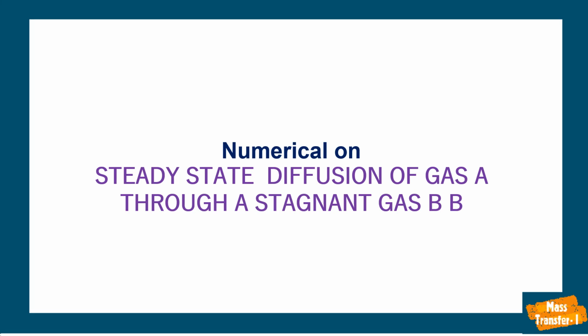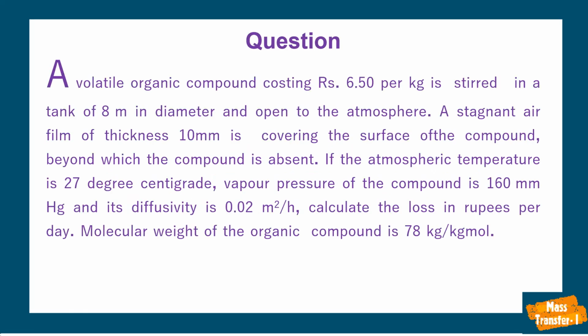We are going to present a solved numerical on steady state diffusion of gas A through a non-diffusing gas B. Here is the question we are going to present. We have an organic compound which is volatile in nature, costing around 6.5 rupees per kg, stored in a tank of 8 meter in diameter, and it is open to the atmosphere.